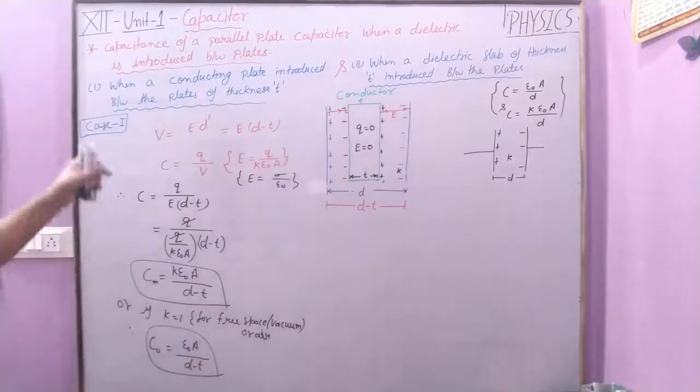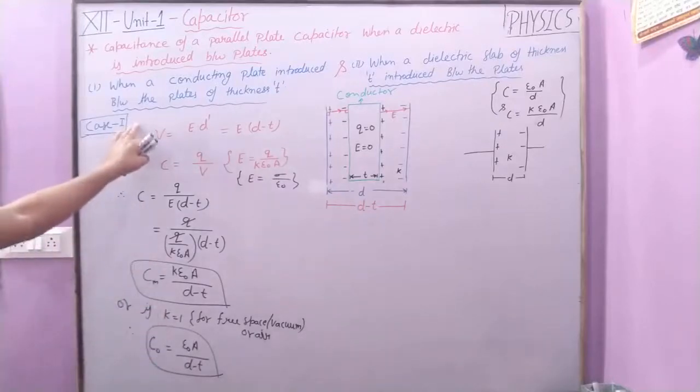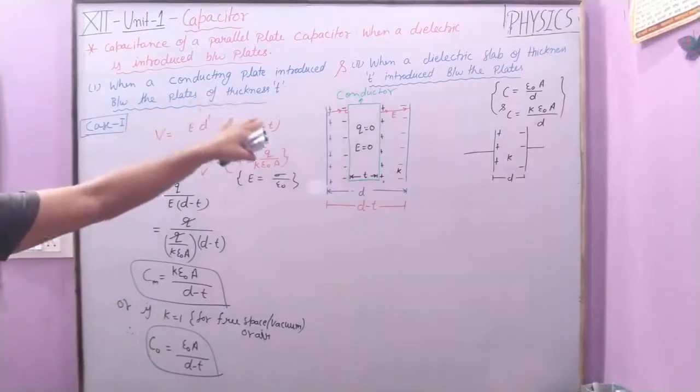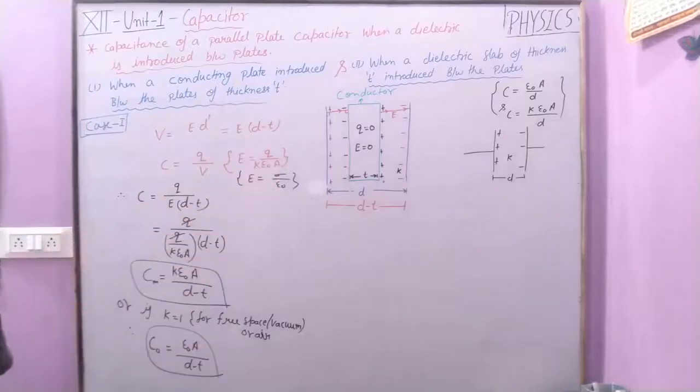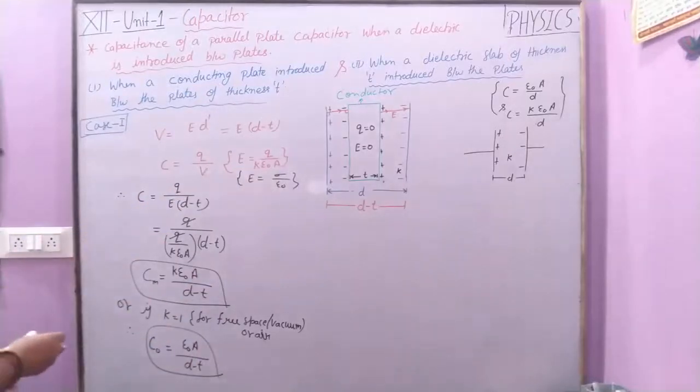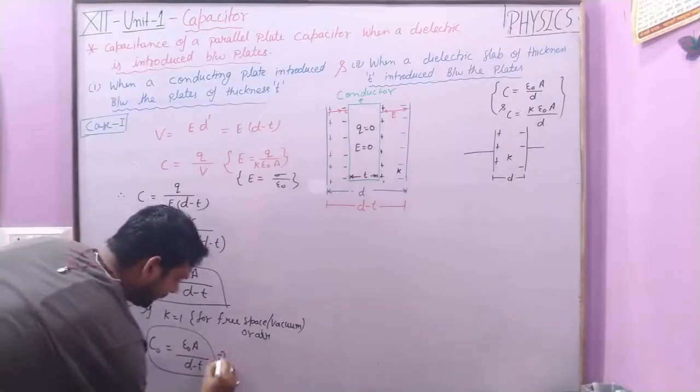This is the required result of capacitance when a conducting plate is introduced between the plates of a capacitor. Okay, this is the required result.